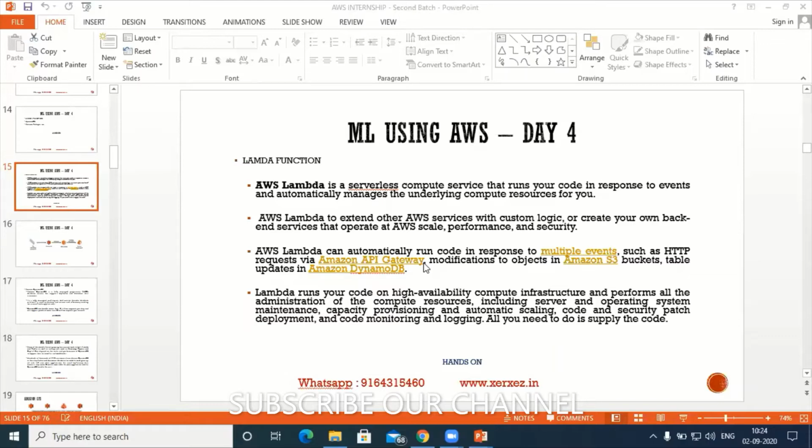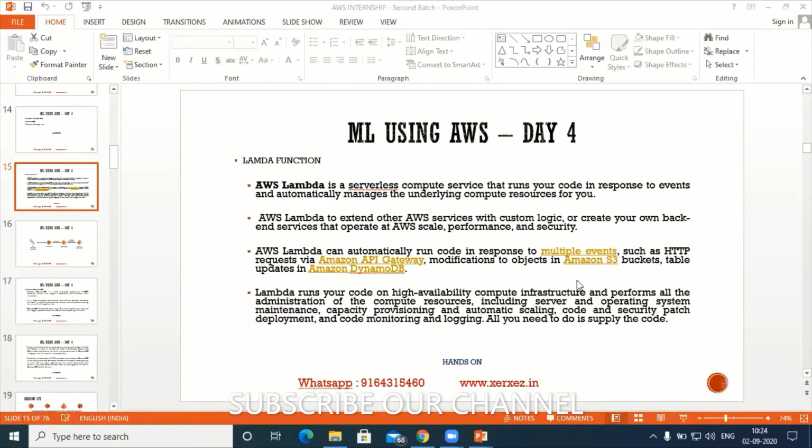I'll demonstrate that one in the hands-on session. Okay, so next is S3. Today's agenda: I will try to delete a file from the S3 bucket, and the moment I delete the file from the S3 bucket, I should get a notification message to my email that someone from such and such IP address is deleting the file.